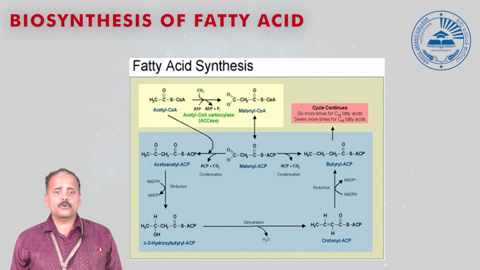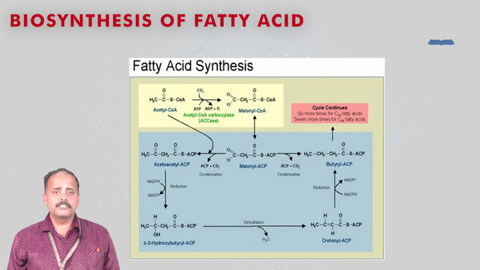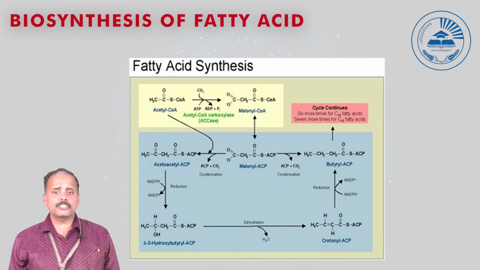Crotonyl ACP again undergoes one more round of reduction, which requires NADPH, so ultimately the crotonyl ACP is converted to butyryl ACP. After forming this butyryl ACP, it undergoes 6 cycles.